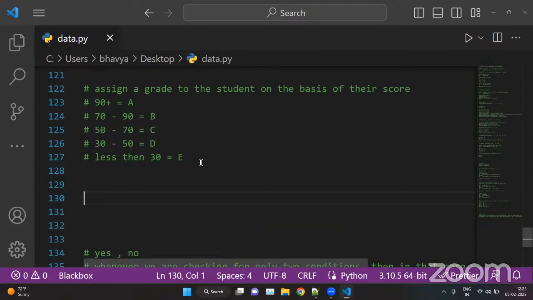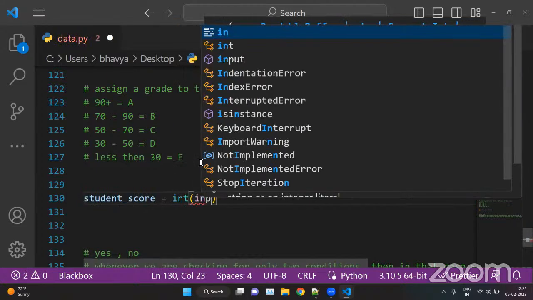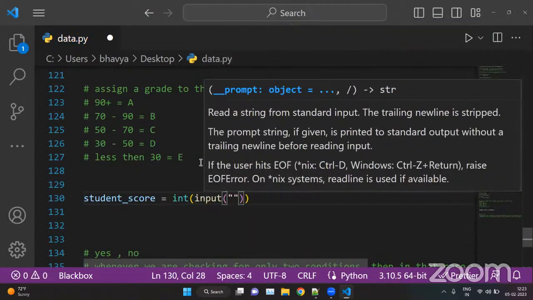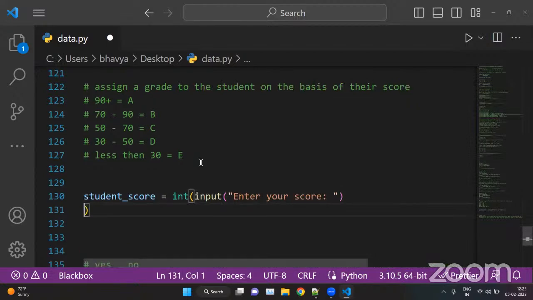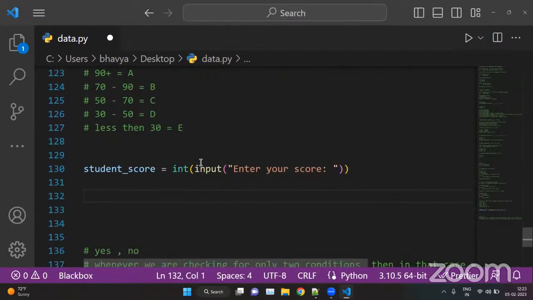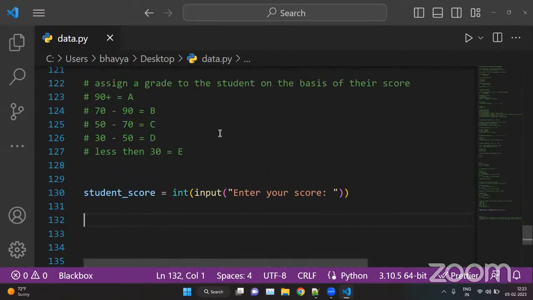Now here we can use the input function. We can put student_score equal to int(input()) because we are taking a numeric value, with the prompt 'Enter your score'. Here we are asking for the score from the user, and the user is a student. Now here we can check for the conditions. Here we have more than two conditions, like five conditions.